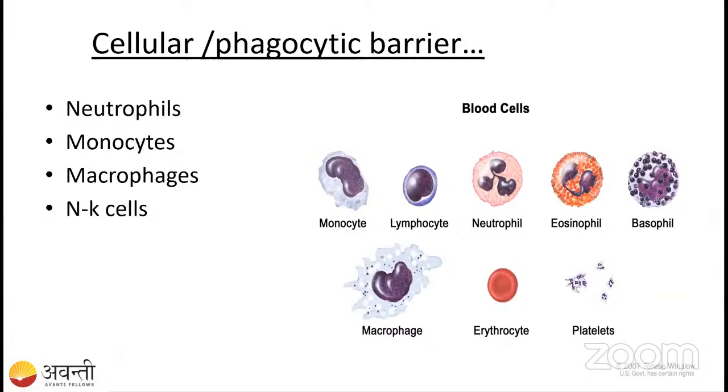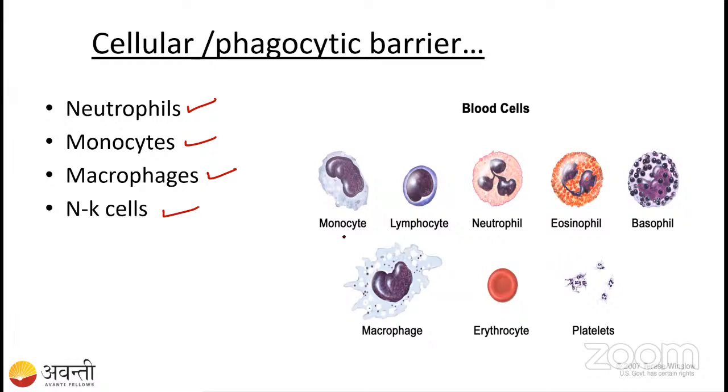Which are the main cellular barriers present in the blood? Students, these are the cellular barriers present in our blood. For example, you can see here the cellular barriers given: neutrophil, monocyte, macrophages, and the natural killer cells.